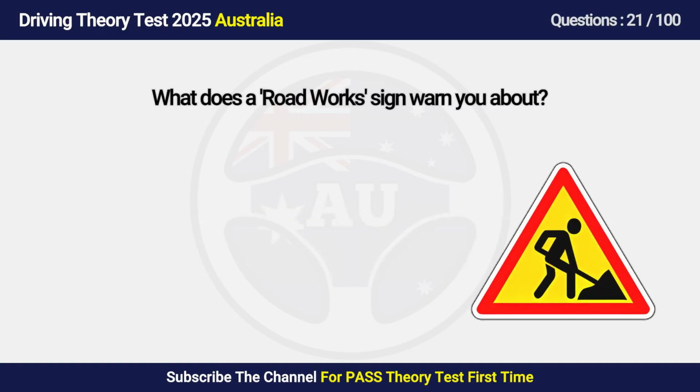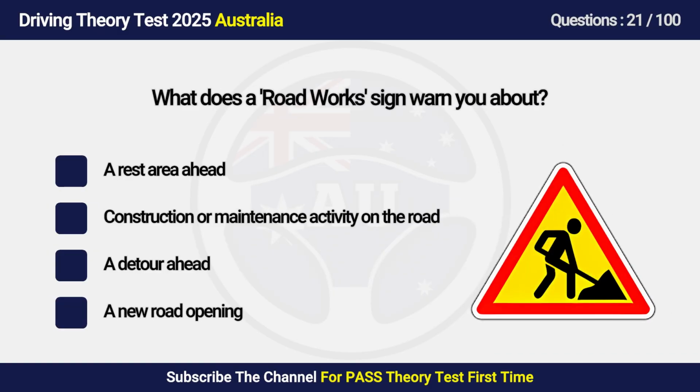Question 21. What does a roadworks sign warn you about? A. Rest area ahead. B. Construction or maintenance activity on the road. C. A detour ahead. D. A new road opening.